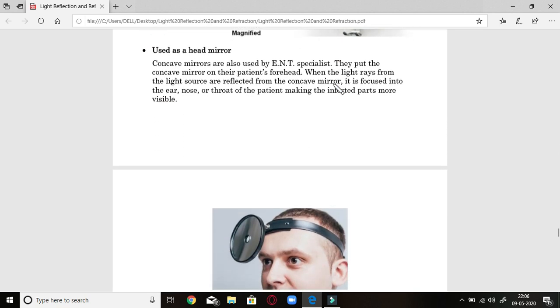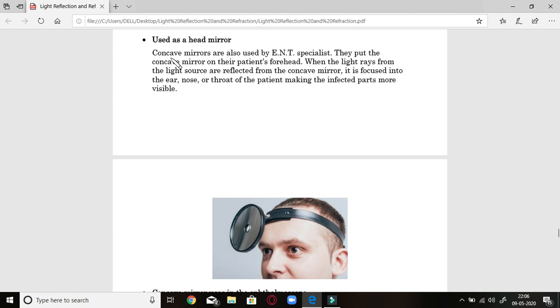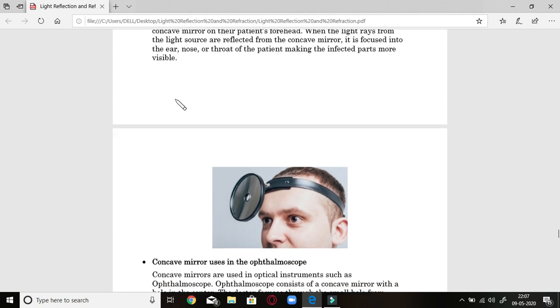Uses as a head mirror. A concave mirror is used by ENT specialists. They put the concave mirror on the patient's forehead. When the light rays from the light source are reflected from the concave mirror, it is focused into the eye, ear or throat of the patient, making the infected part more visible. So it is used there.